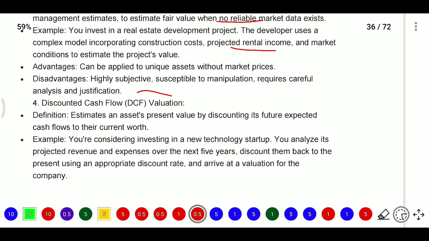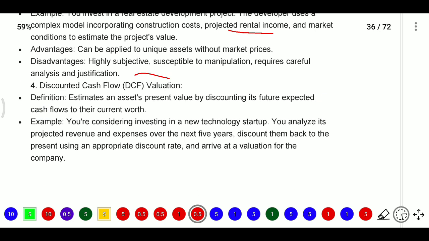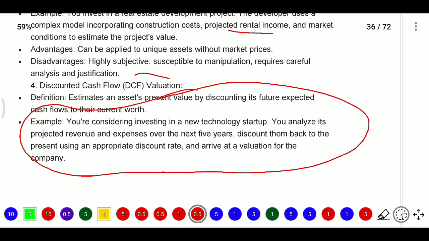After that we will go with the discounted cash flow. Here discounted cash flow valuation estimates an asset's present value by discounting its future expected cash flows to their current worth. For example, you are considering investing in a new technology startup. You are analyzing its projected revenue and expenses over the next 5 years.